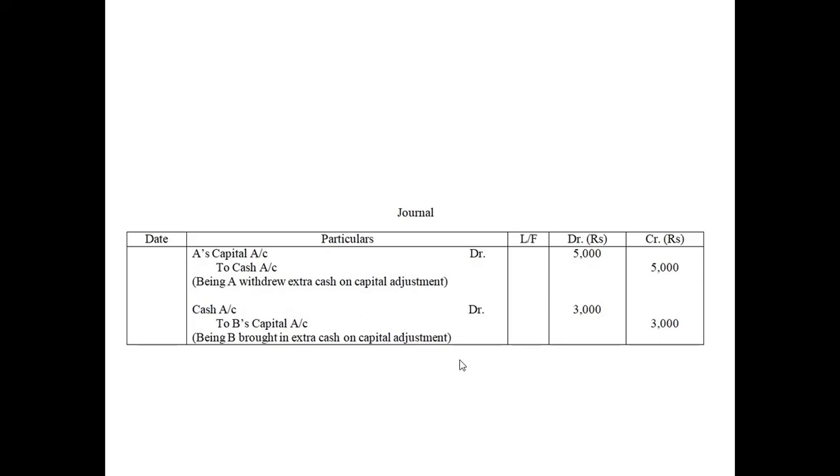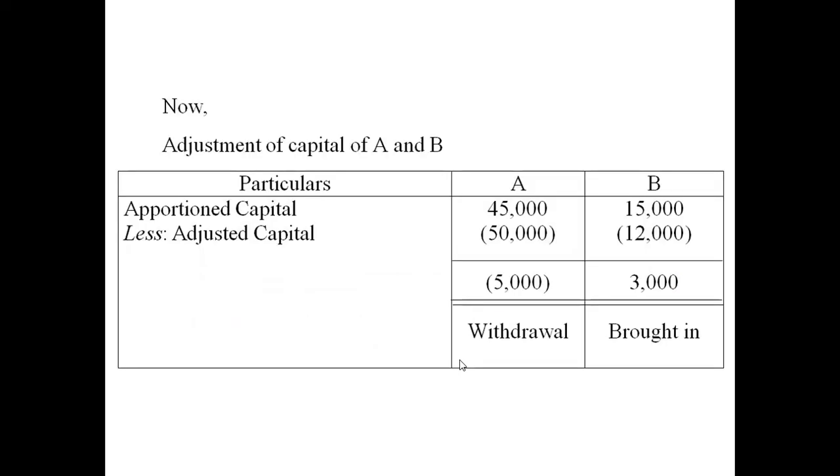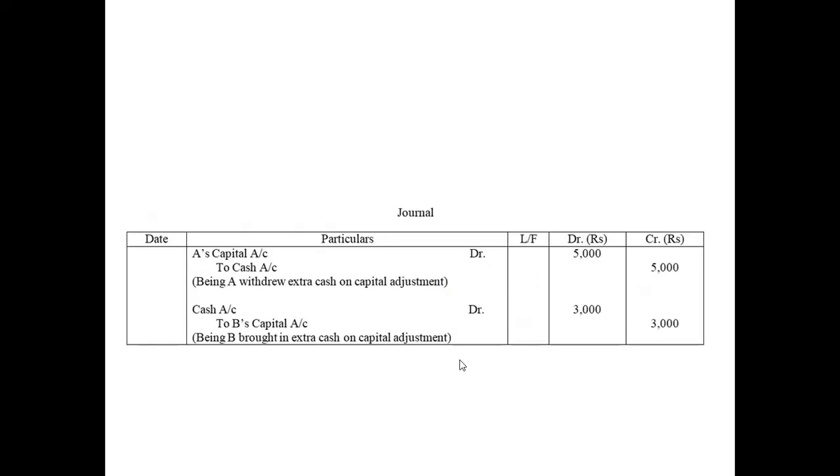So A's capital account debit to cash account by 5,000. B's capital account will be credited by 3,000. So cash account debit to B's capital account 3,000. We have to prepare... oh sorry, we don't have to prepare anything. So this question is this much only.